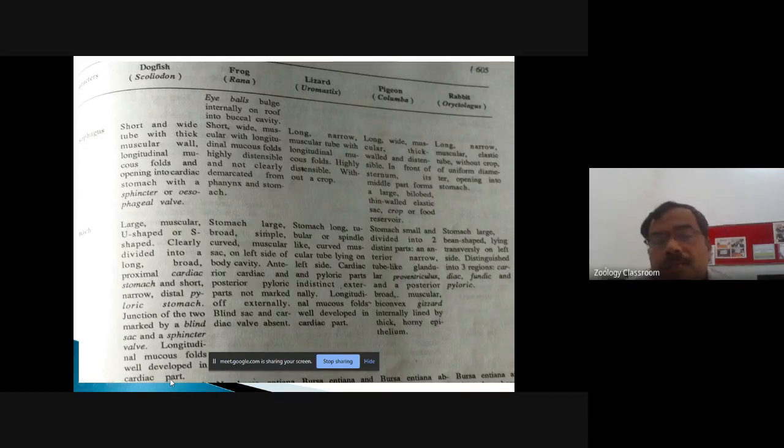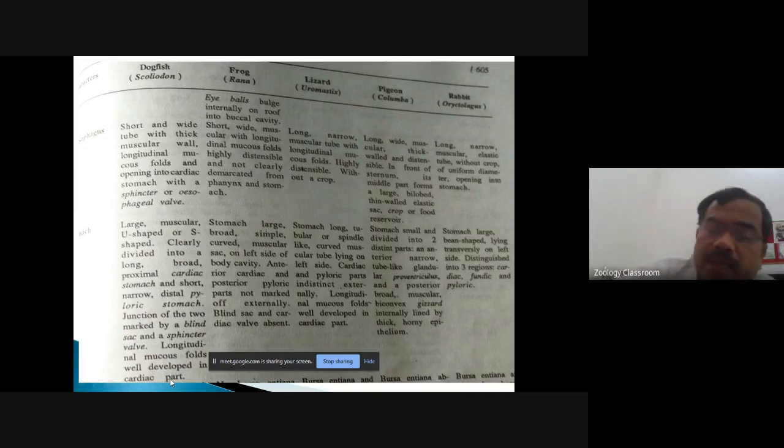In a lizard, Uromastix, the stomach is long, tubular, or spindle-like. It is a curved, muscular tube lying on the left side. Cardiac and pyloric parts are indistinct. They are not clearly visible, they are indistinct externally. And the longitudinal mucous folds are very well developed in the cardiac part of the stomach.